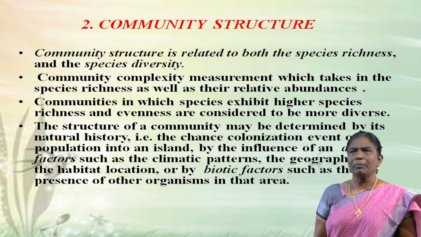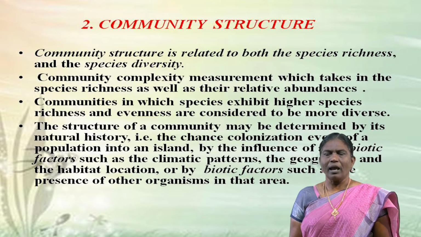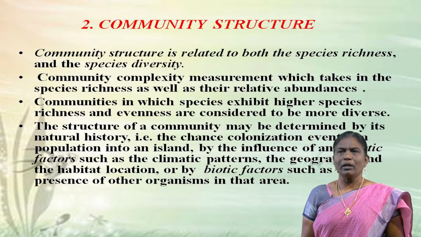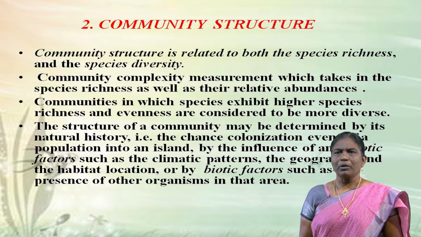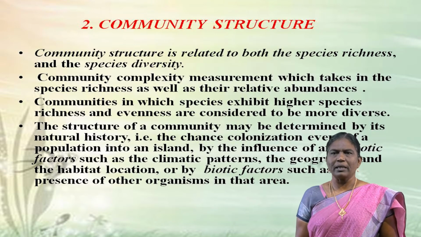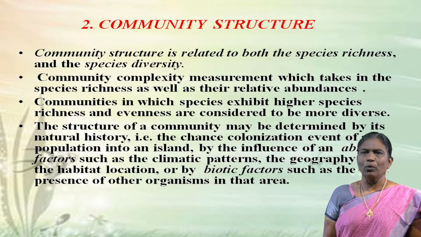The next is about the community structure. Community structure is related to both the species richness and the species diversity. Community complexity measurement takes in the species richness as well as their relative abundance. Communities in which species exhibit higher species richness and evenness are considered to be more diverse.